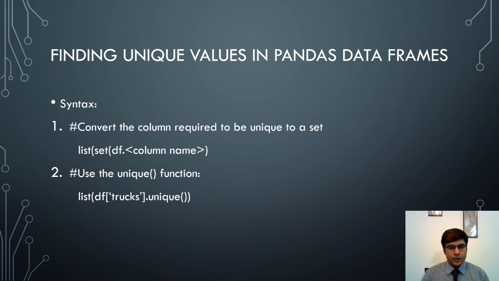Or we can use the unique function of the pandas module. So here df is the data frame variable, and in brackets trucks is the column name. That will give all values in the trucks column in the df variable, and we use the unique function here. It will give us unique values in this column, and next you convert it to a list, so it will be a list of unique values.